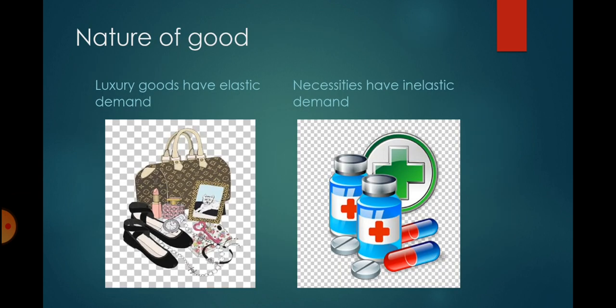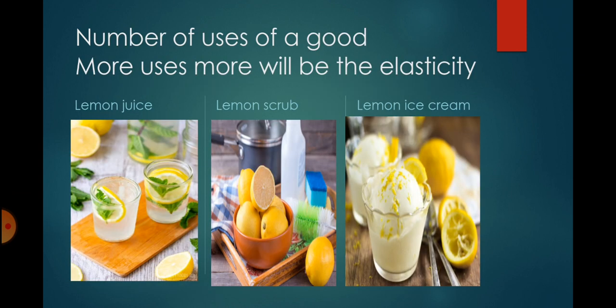Firstly, nature of good. Luxury goods have elastic demand, whereas necessities have inelastic demand, as the purchase of luxury is something which is not very necessary and can be postponed, whereas it is not the case with necessities. The more the number of uses, the more will be the elasticity of demand. For example, lemon can be used for making lemon juice, lemon scrub, and lemon ice cream. But if its price will increase, its use will be restricted only to essential purposes, and thus there will be a change in the quantity demanded.